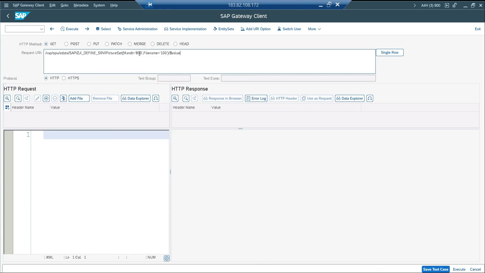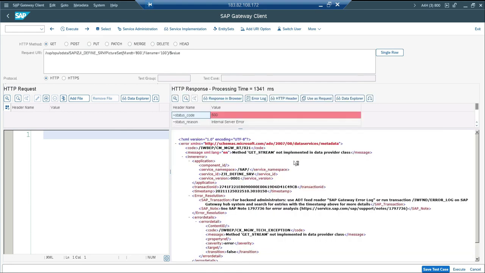Dollar value. So these are the values which are in the database table. I'll show you that also, for people who have not seen my media handling video. Execute. Yep, so the media link issue is gone. It shows get stream not implemented. This is the same issue as when you have not implemented get entity set.